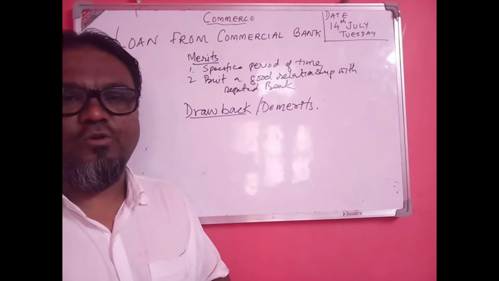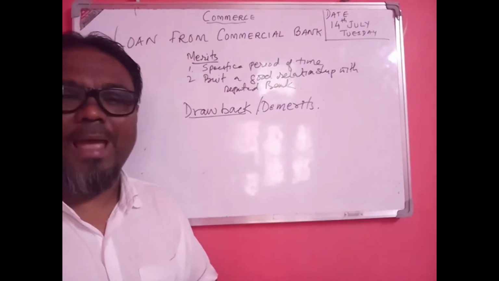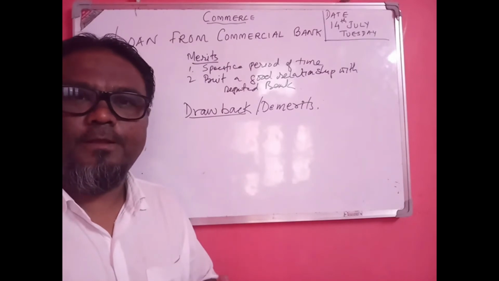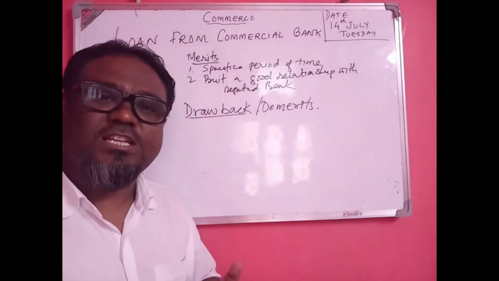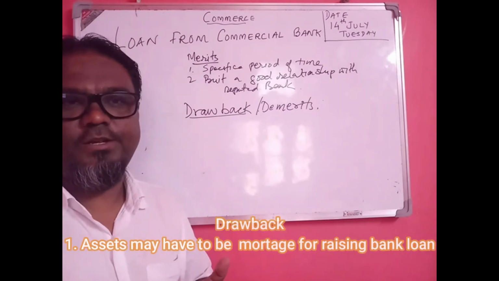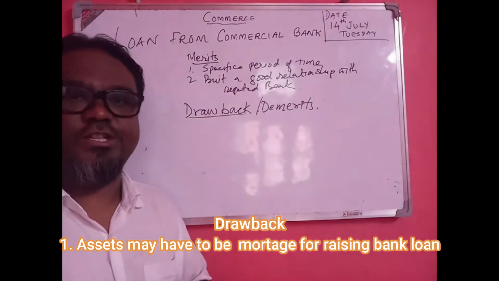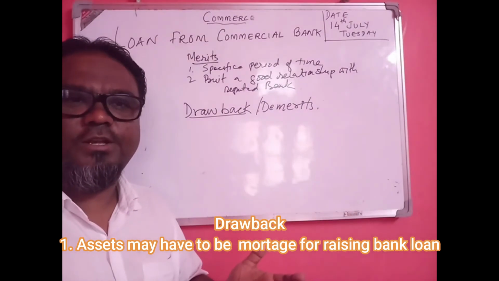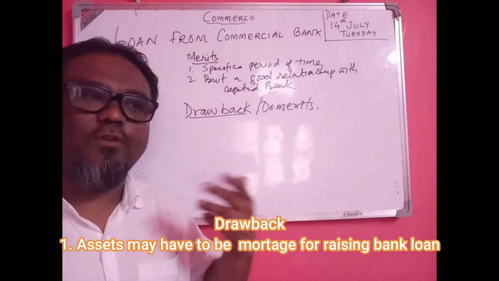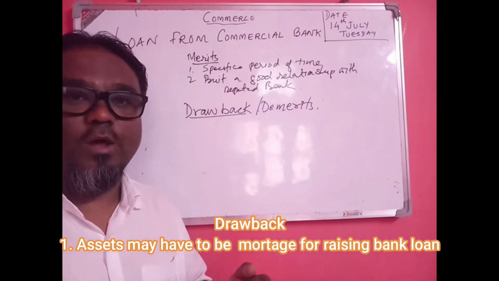First, the drawback of taking a loan from commercial bank is that assets are placed under mortgage. That means the bank will not give a loan without a security from the borrower.